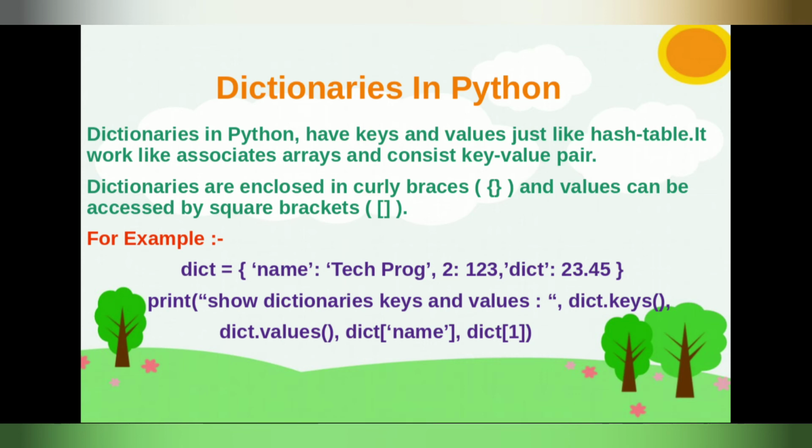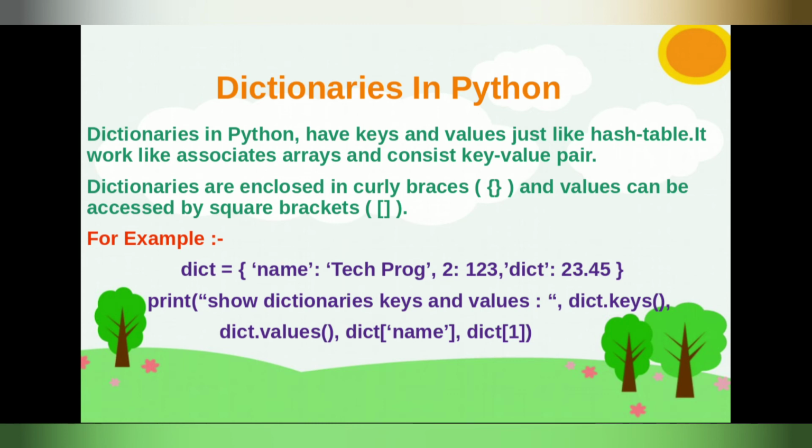In the example, I declare a dictionary and name it dict. In this dictionary, name, to, and dict, these three things are keys, my friends. And for these keys, tagprog, 123 and 23.45 are the values. In the print statement, I'm using dict.keys and dict.values. Guys, dict.keys is used when you want to see only the dictionary's keys, and dict.values you will use when you want only the values of that dictionary, my friends.